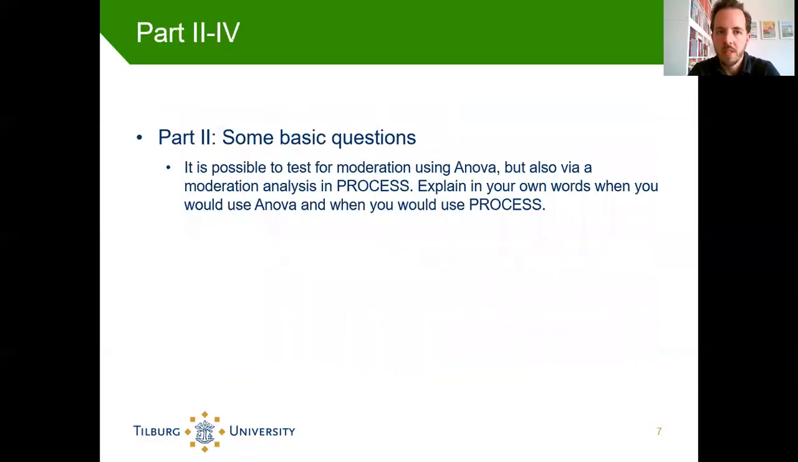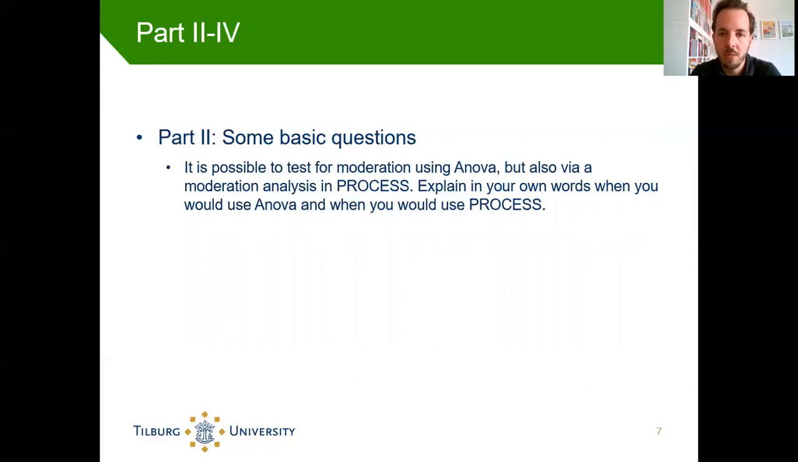And I thought for parts 2 and 3, it would be nice to show you some example questions, some practice questions, such that you sort of know what to expect. For instance, for part 2, those will be more or less basic questions that you will get. So here's an example. You know by now, I hope, that it's possible to test for moderation using an ANOVA. But it's also possible to test for moderation via this PROCESS macro, right? So there are 2 ways to test for moderation.